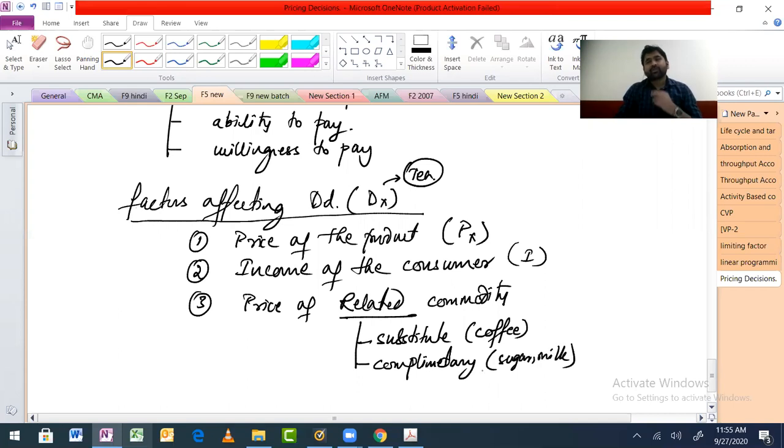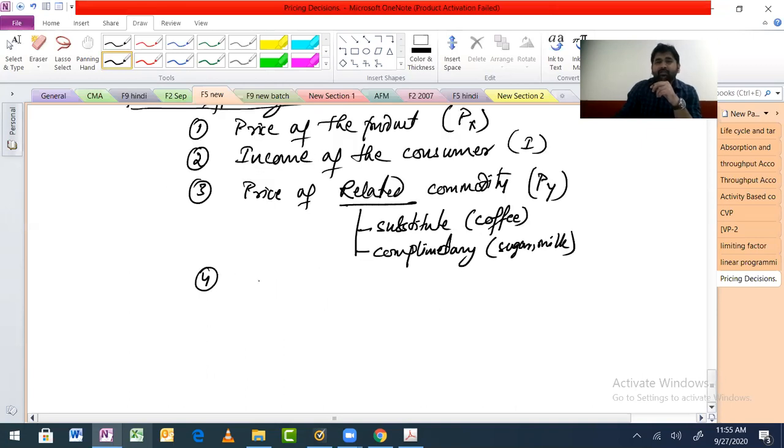Now, the price of related commodity also affects the demand. If coffee's price increases, then the demand for tea will also increase. Correct? Is that fine? Yes. And if the price of milk increases, then the demand for tea will decrease. If the price of sugar increases, the demand for tea will decrease. So point number 4 can be taste and preference.